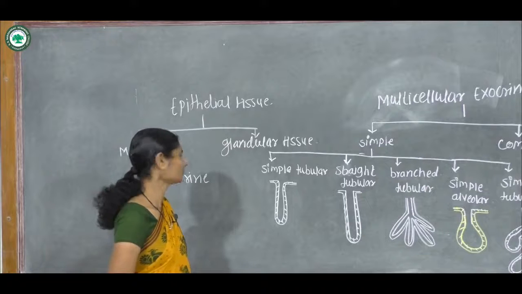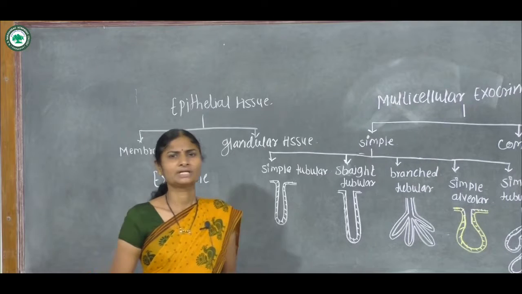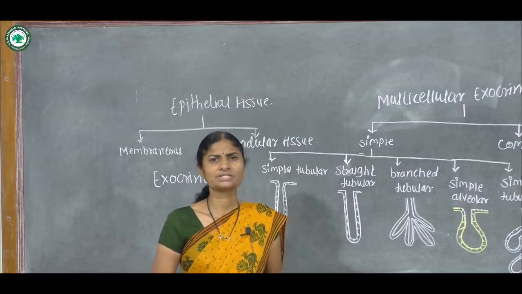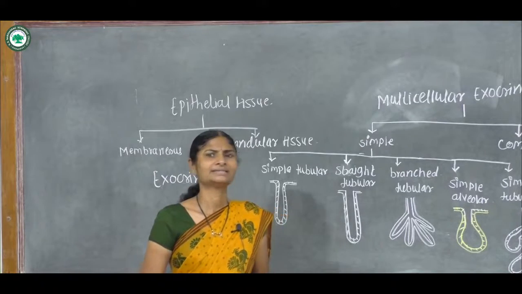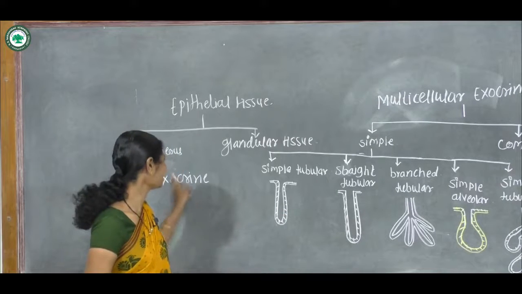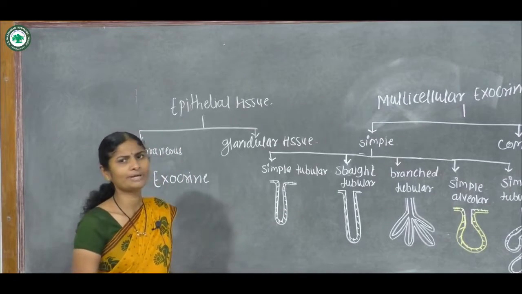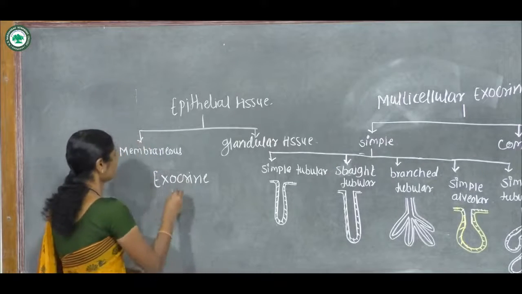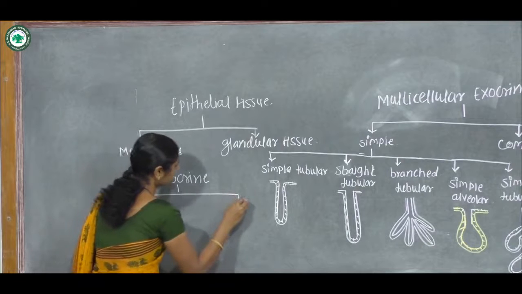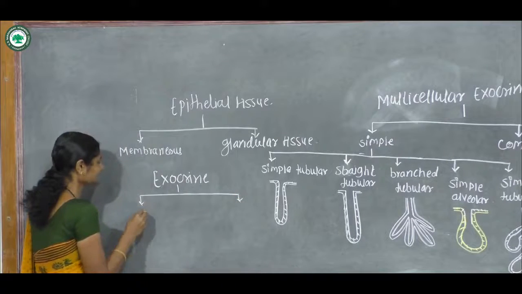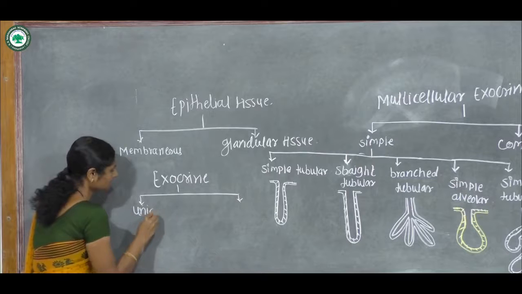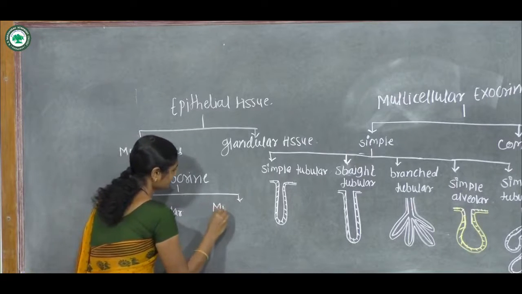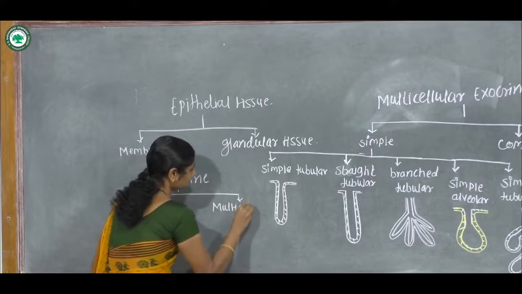Two types of exocrine glands are present: first is unicellular gland and second is multicellular gland.